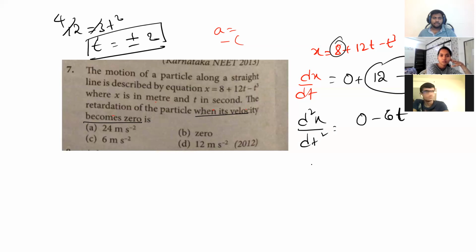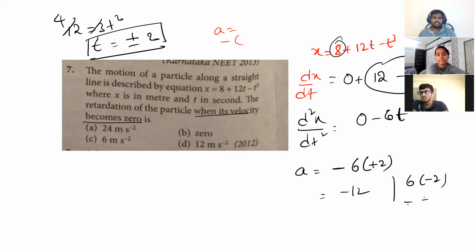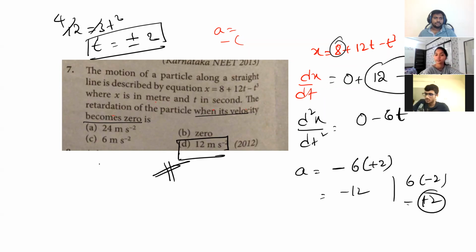So by substitution, acceleration is minus 6 into plus 2, that is minus 12, and minus 6 into minus 2, that is plus 12. Retardation means you only take the magnitude here. The retardation is 12 meter per second square. Got it? Yes, sir. Shall I go ahead? Yes, sir. Now can you solve this one? In April 2019, evening shift, they asked this question.